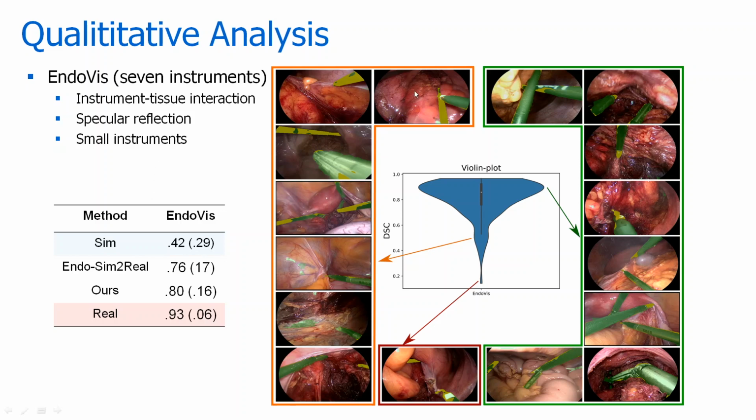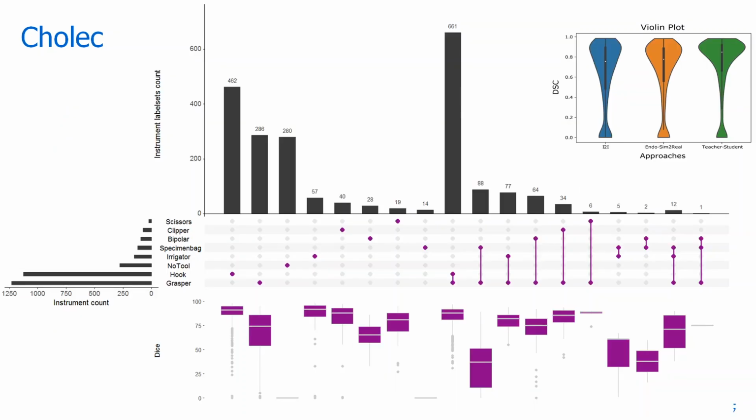Our approach works best on the specific endovis data set, and it is less affected by the artifacts such as blood, smoke, or motion blur. However, the cases such as tool-tissue interaction and partially occluded instruments are the degrading factors, along with false detection on specular reflection and under-segmentation for these small instruments.